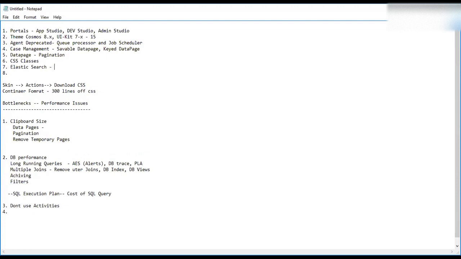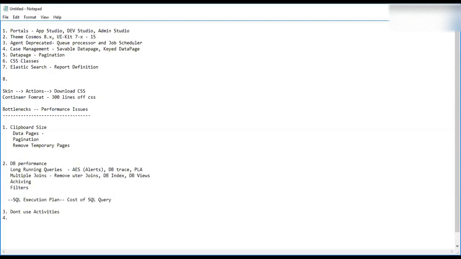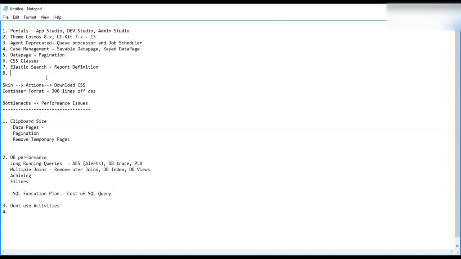Whenever I asked about 8.x, everyone told me that they know Pega 8. So you should know all these concepts. Pega 8 introduced Elasticsearch. Then tomorrow come up with that. Just Google it, and let me know what Elasticsearch is, how it can improve performance, and what the limitations of Elasticsearch in Pega are.